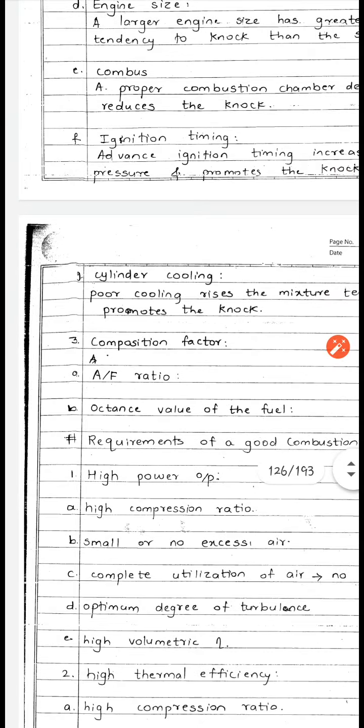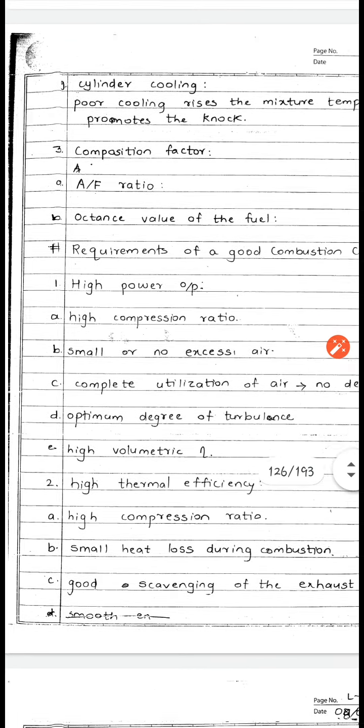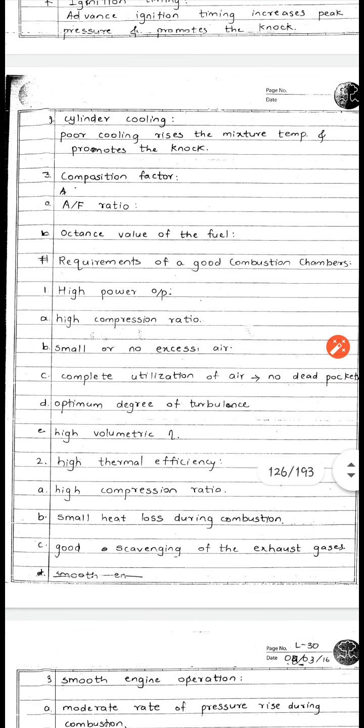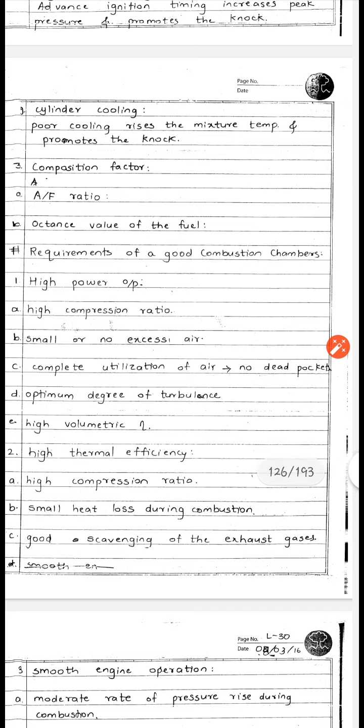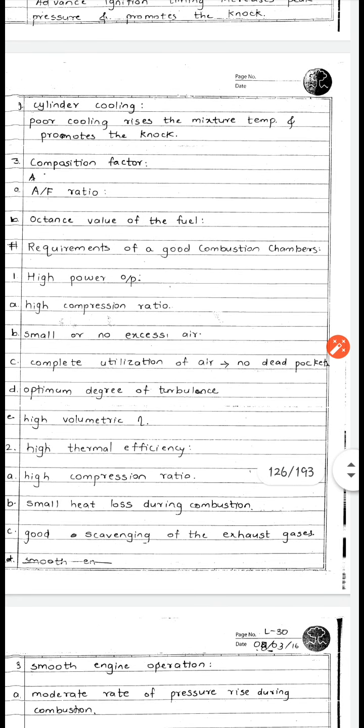Now after this, we have to understand the requirements of a good combustion chamber. Now what is the meaning of combustion chamber? A combustion chamber is a chamber where the process of combustion takes place. That chamber is nothing but a combustion chamber.